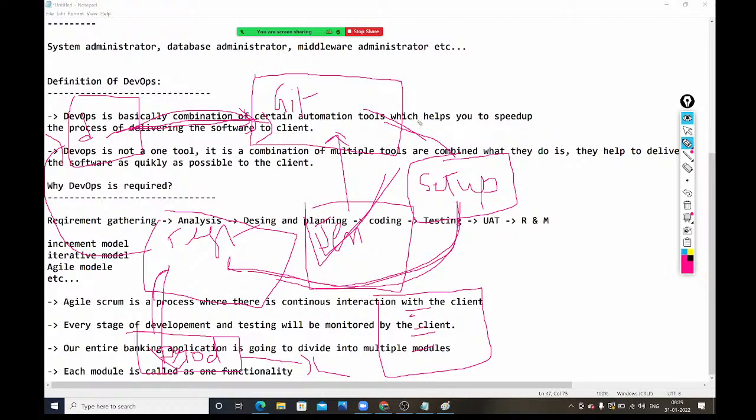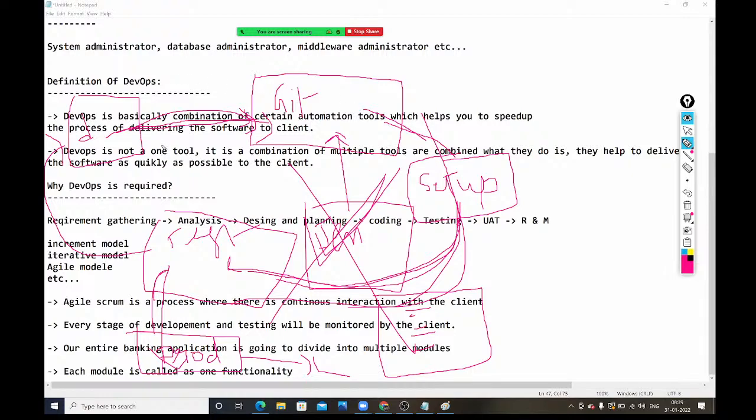Understood, guys? Instead of using so many teams, through one Jenkins only we are trying to complete our entire process. Suppose you don't have Jenkins, then you need to do this entire process manually. Is this clear?